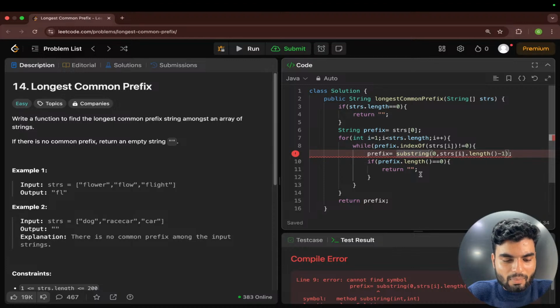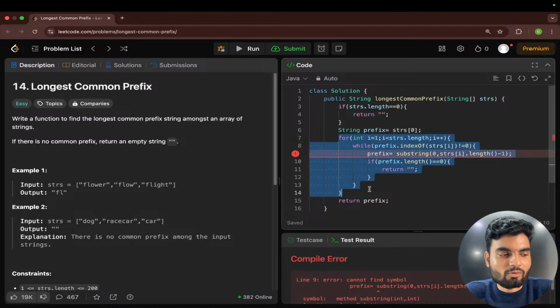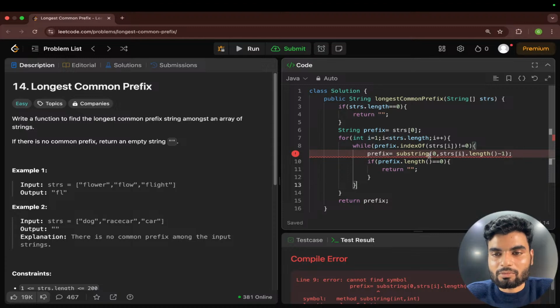Okay, here in Java we have this. I'll tell you how this is working. So you don't have to worry about where the comments are. Right now I'm writing in Java, that's why probably you're having the problem. There is one method substring, but why am I not having it here?